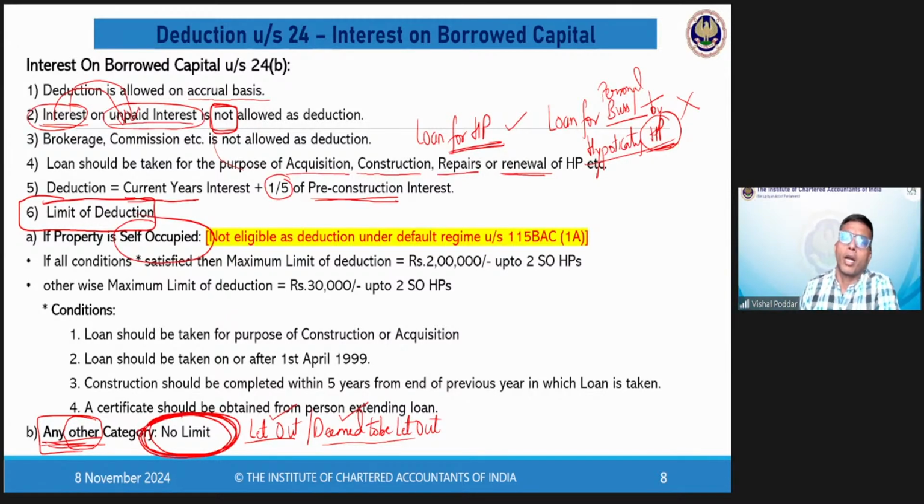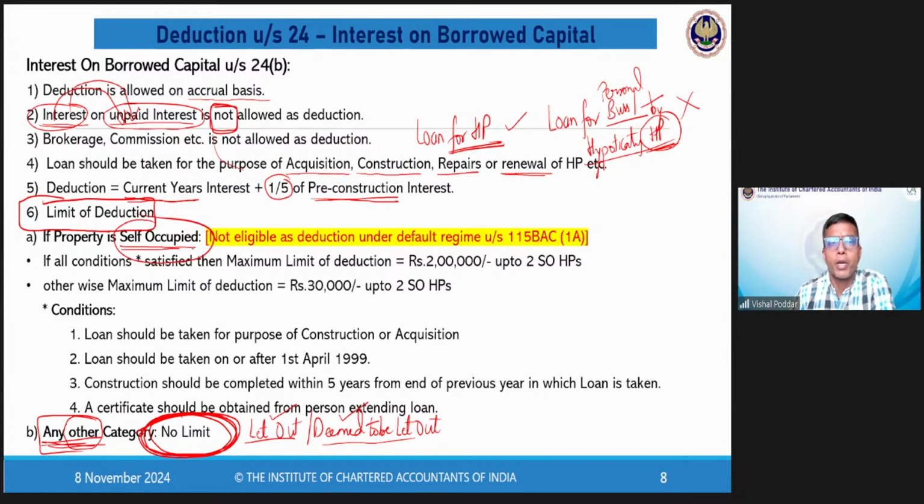Whatever interest you are actually accruing in a year, the entire interest is eligible for deduction. So please keep this in mind, because many times when we study the limit part, students keep that limit part in mind and they apply the limit everywhere. But the limit is not applicable when the property is in the let out category or in the deemed to be let out category.